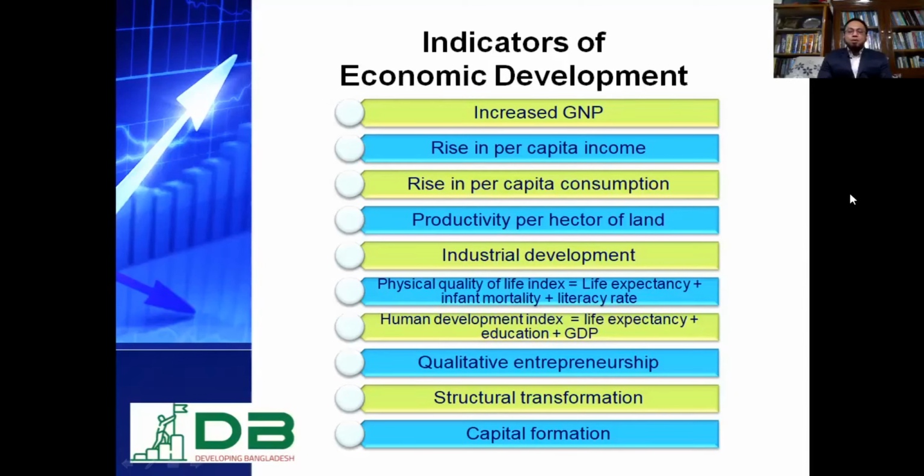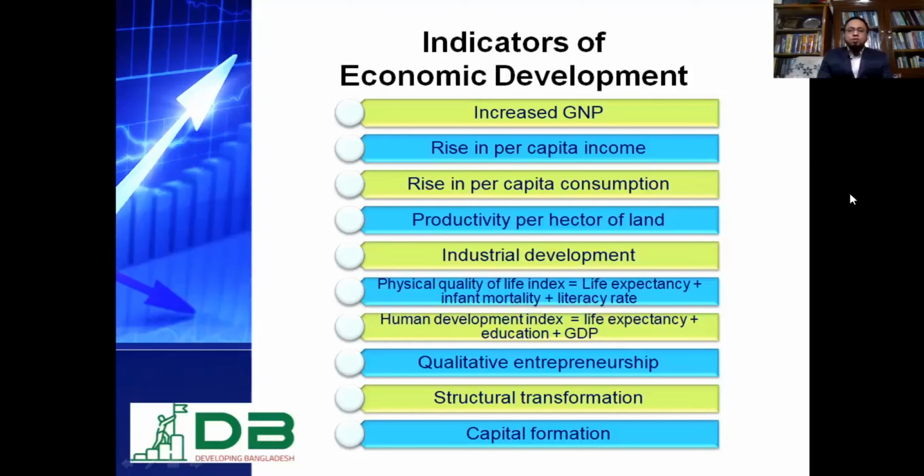Most of the least developed or underdeveloped countries are agriculture dependent. While these countries' economic conditions start to grow, they start to manufacture industrial products by processing agricultural products. Afterwards, they may switch to the service sector. They may transform into a knowledge economy. Therefore, this level of industrial development is one of the very important indicators of economic development.